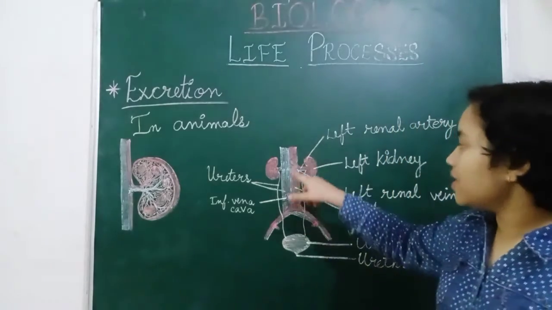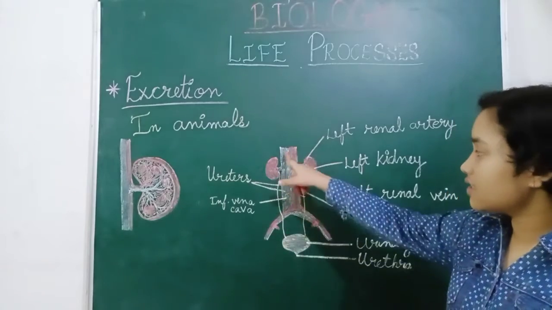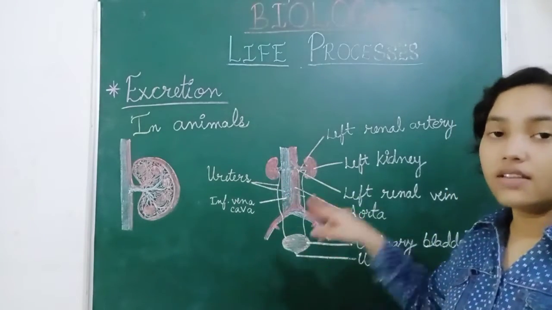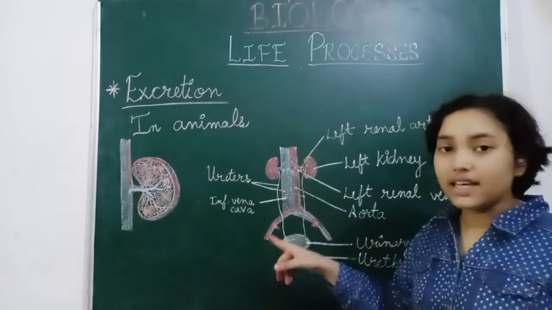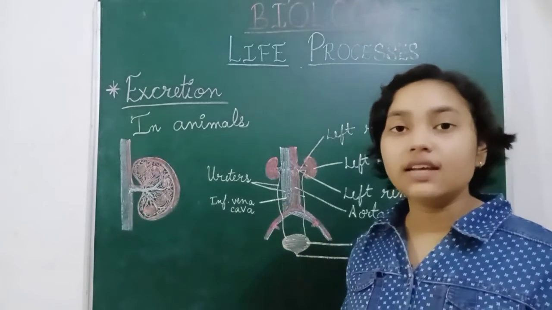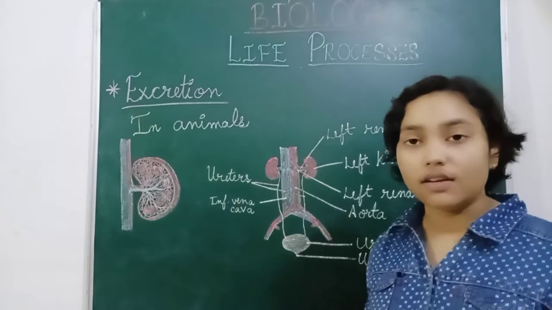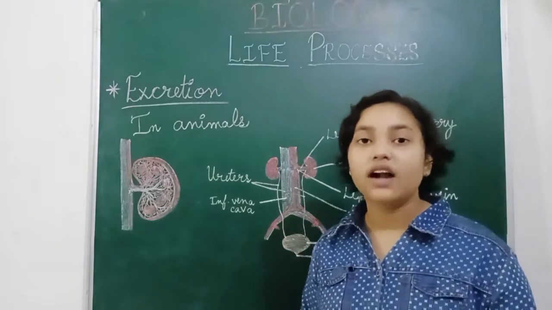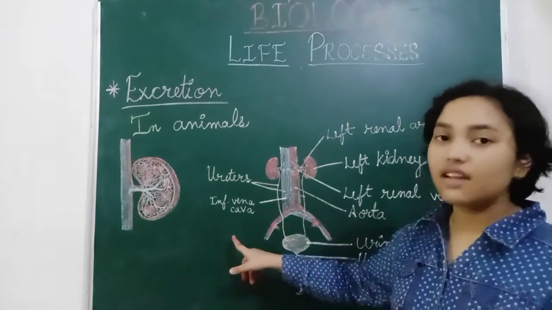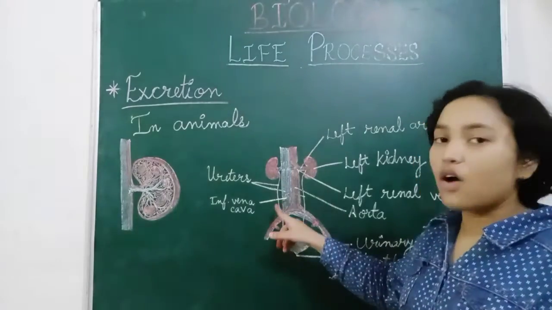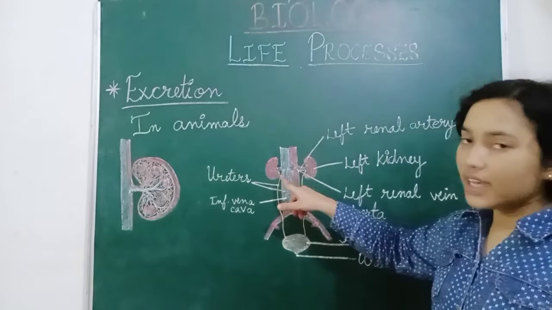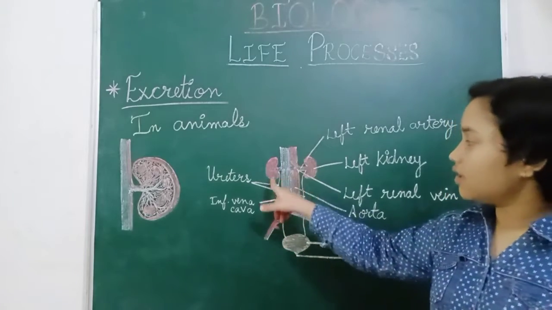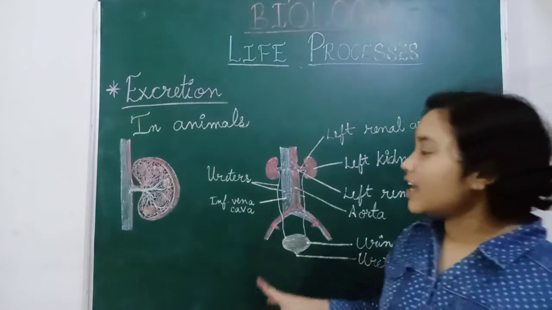The blood is carried by this blue vein, the inferior vena cava. It is the vein which brings blood from the lower part of the body. So the inferior vena cava brings the impure, deoxygenated blood into the kidneys, and here in the kidneys the blood is filtered.